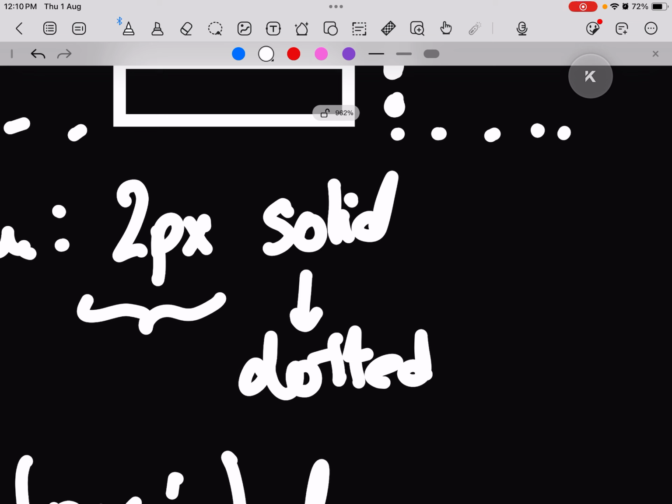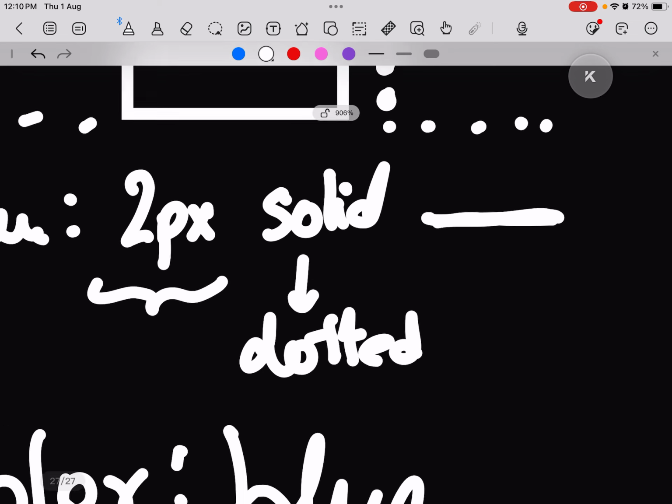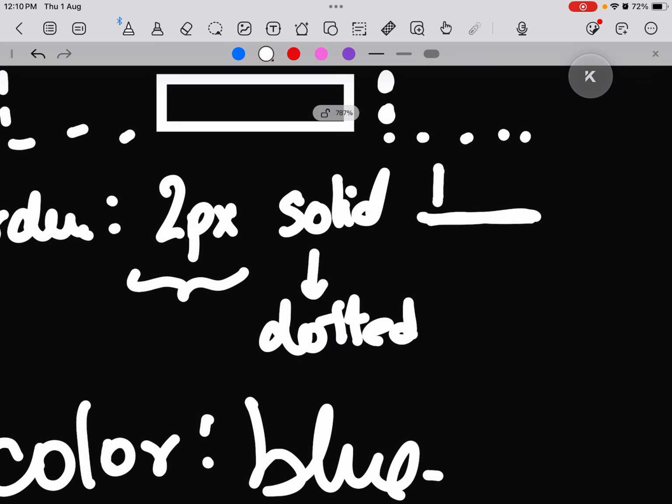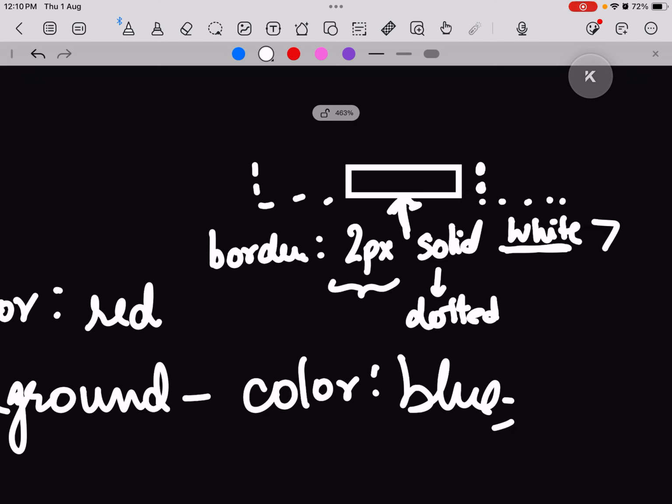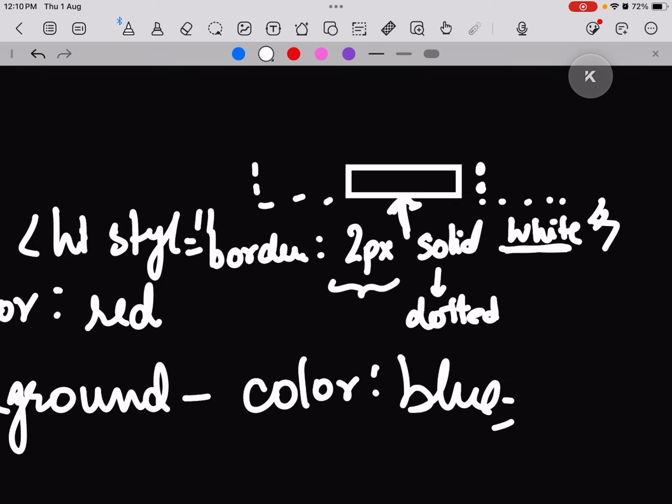And then I write the color. So this is about border colors, whatever color I want, in this case white. So a white border of 2 pixels and solid will appear. This is how we can define a border color for whatever text I want. So h1 style is equal to, then border 2 pixels, solid, white.